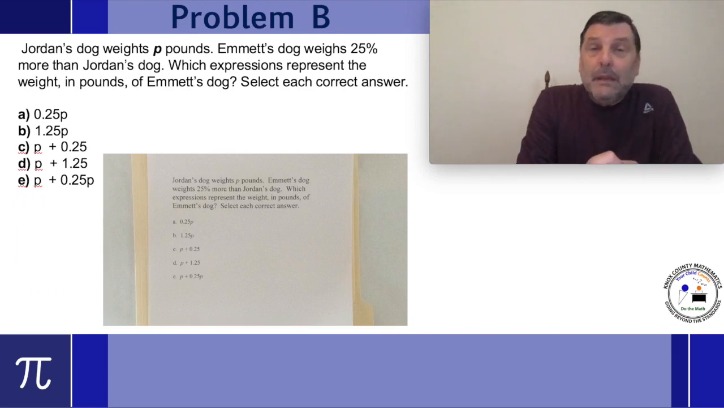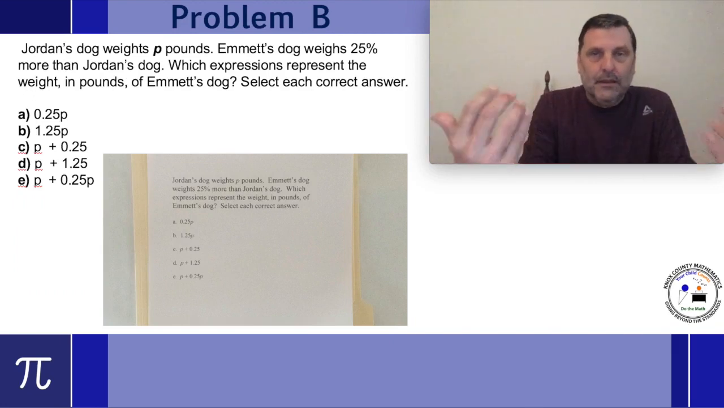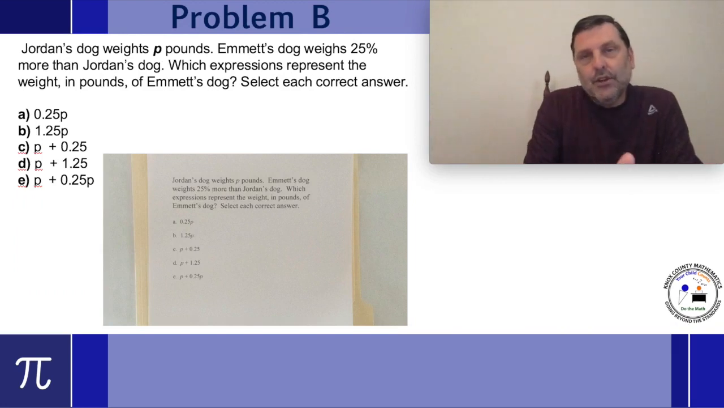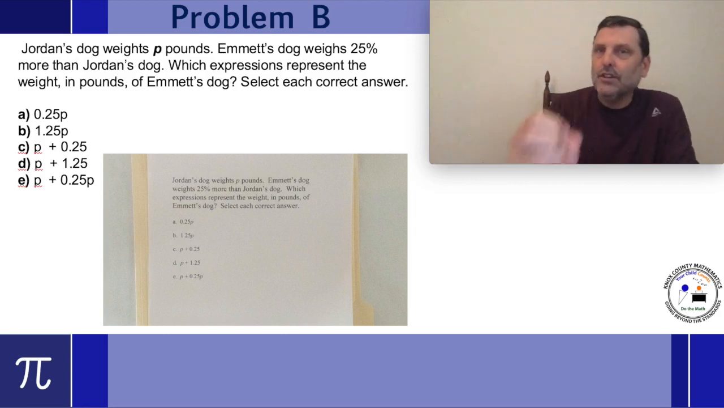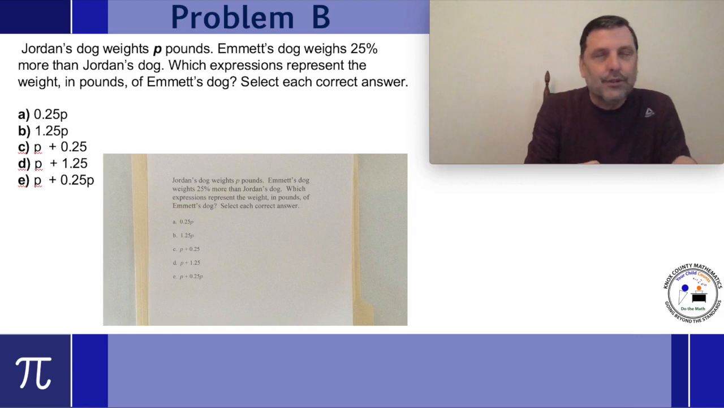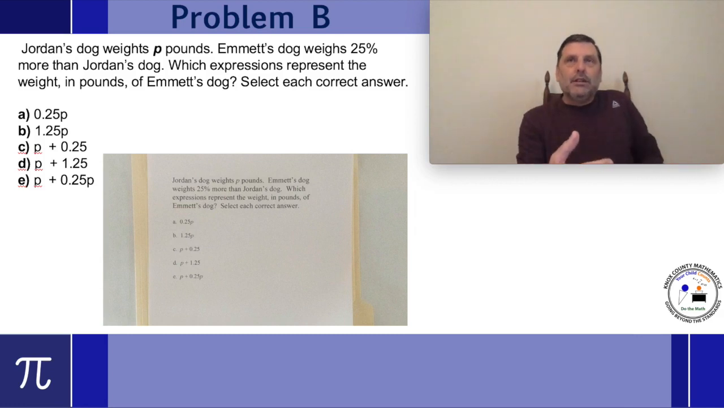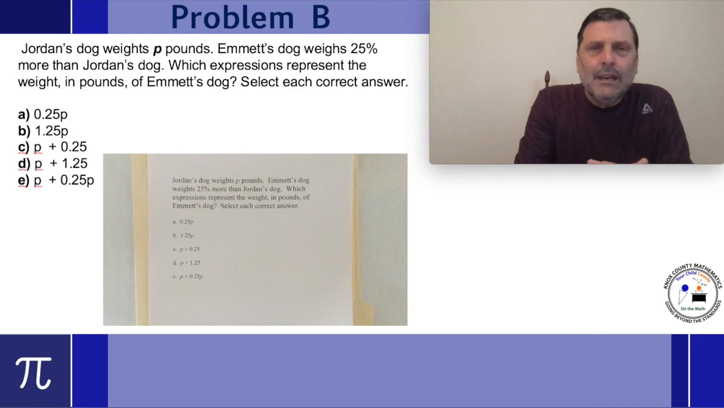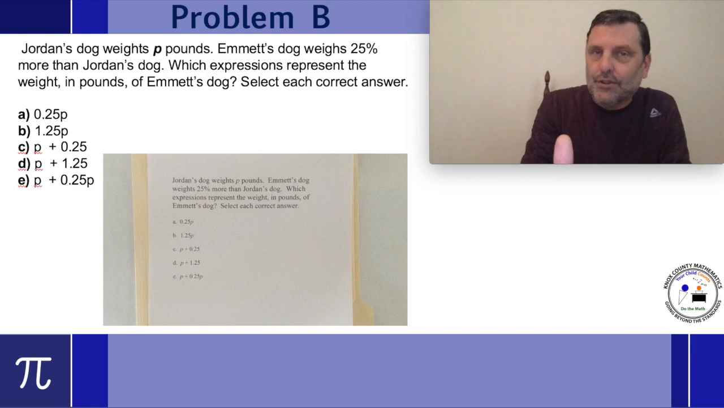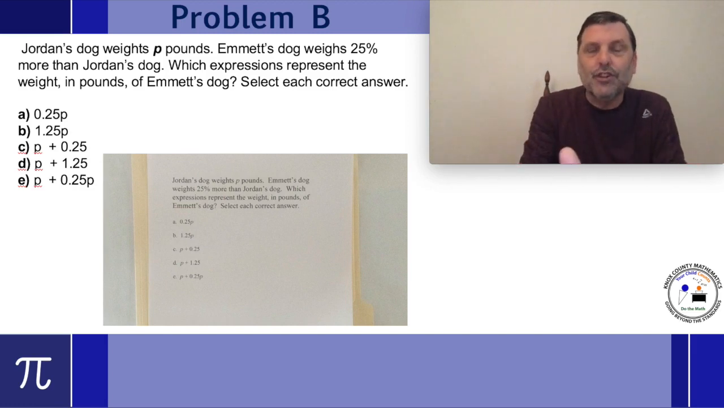Jordan's dog weighs P pounds. We don't know how much, so we're just going to say P. Now, Emmett, his friend's dog, weighs 25% more than Jordan's dog. So we've still got this concept of more, and we've got a percent. You're going to start to see, hopefully, in context how this is going to be used more and more. Now, what we want to know is which expressions, notice I said expressions, represent the weight in pounds of Emmett's dog. Not Jordan's, but Emmett's, because we already know what Jordan's is. Jordan's is P pounds. But Emmett's is a little bit more than that. It's 25% more. Select each correct answer.